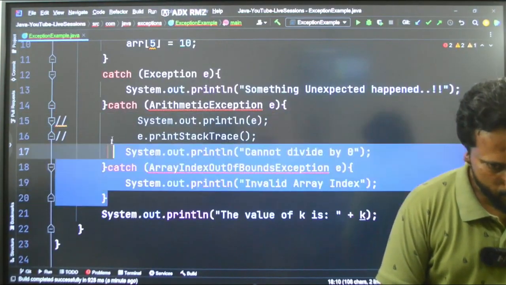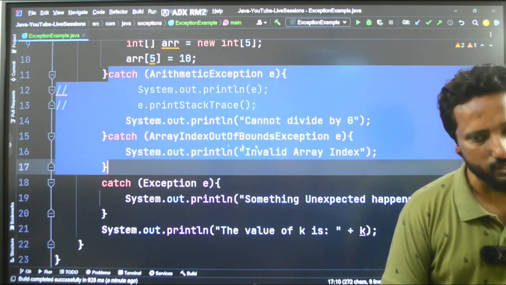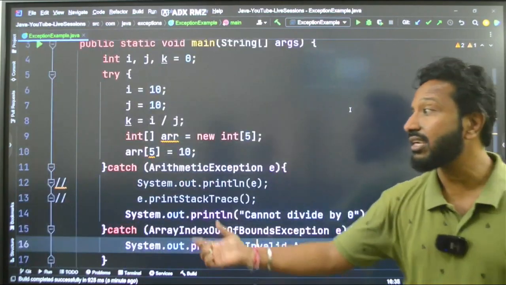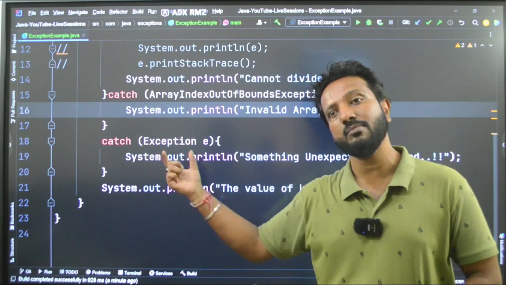So as I said, the known exceptions will be at the top, and the unknown exceptions for the exception class will be at the bottom.